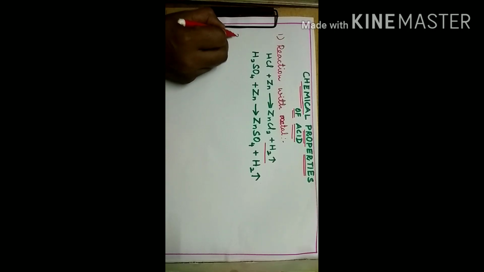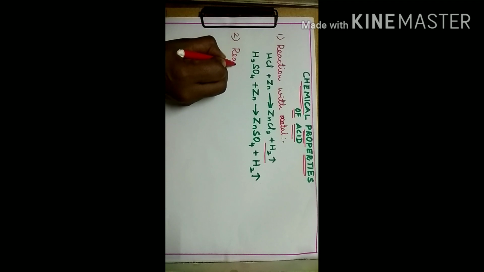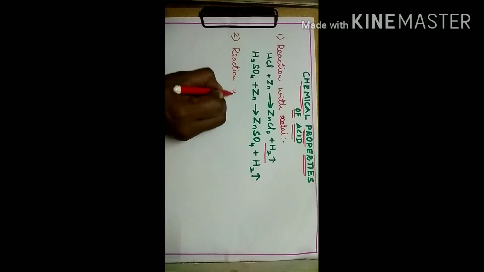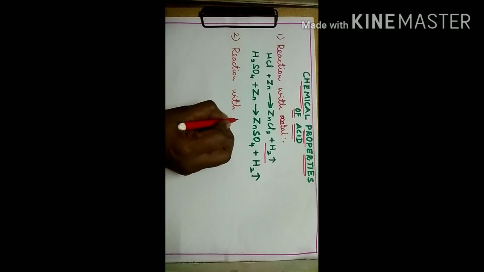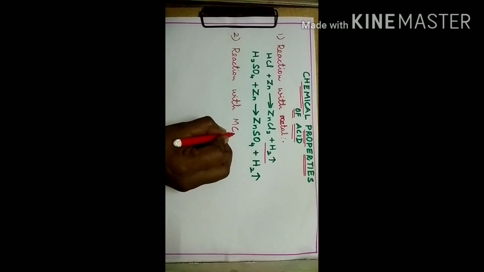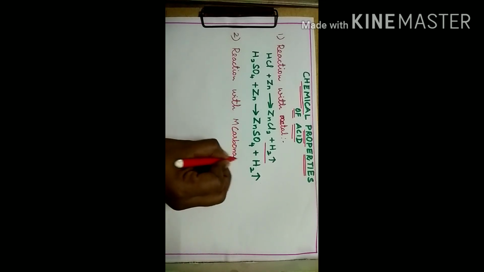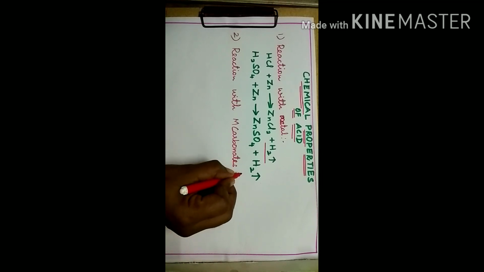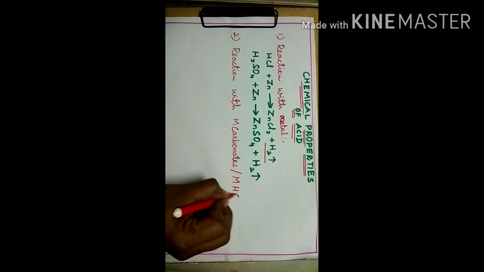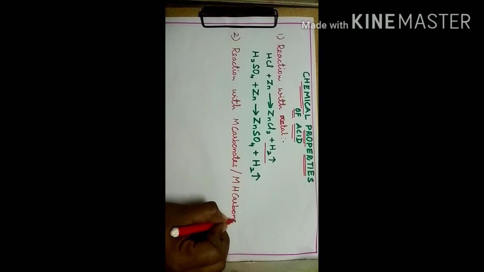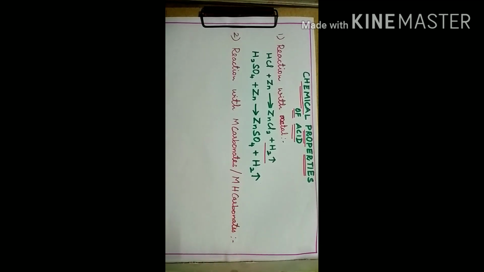The next reaction is the reaction of acid with metal carbonates or metal hydrogen carbonates. When a metal carbonate or metal hydrogen carbonate reacts with any acid, it results in the formation of salt, water and carbon dioxide gas.